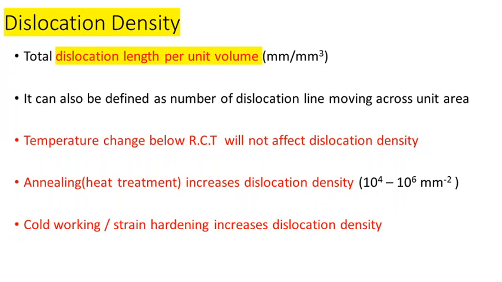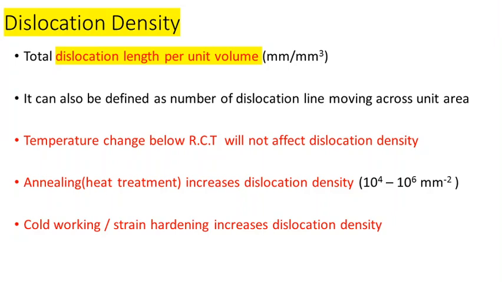By strength we mean the resistance to plastic deformation, or resistance to ductility. In the first phase we discussed how dislocations aid plastic deformation. Now we will discuss how plastic deformation gets restricted, or how the strength of the material gets improved.